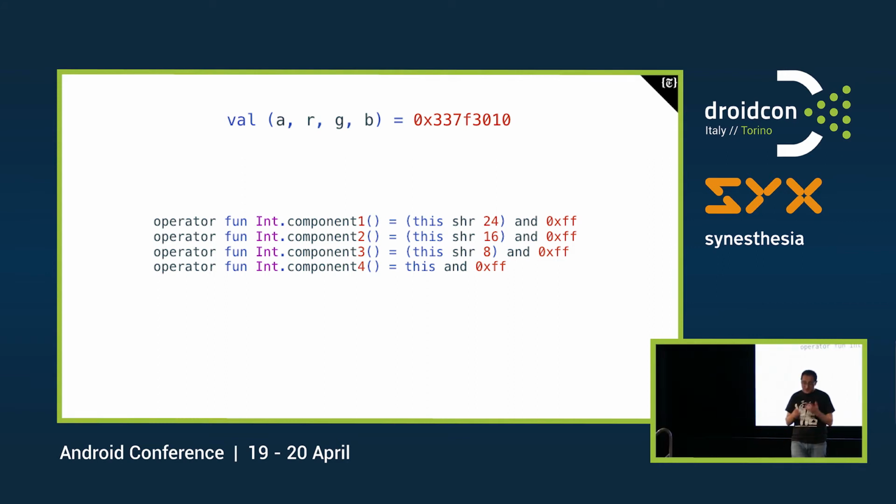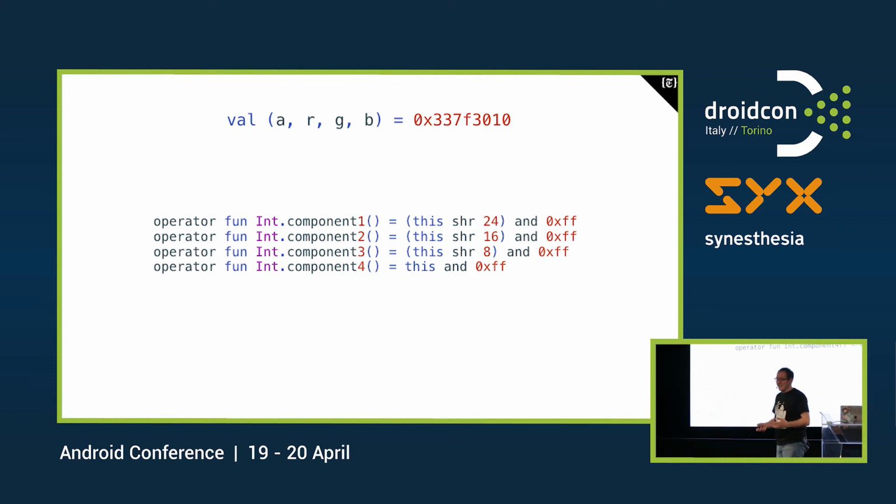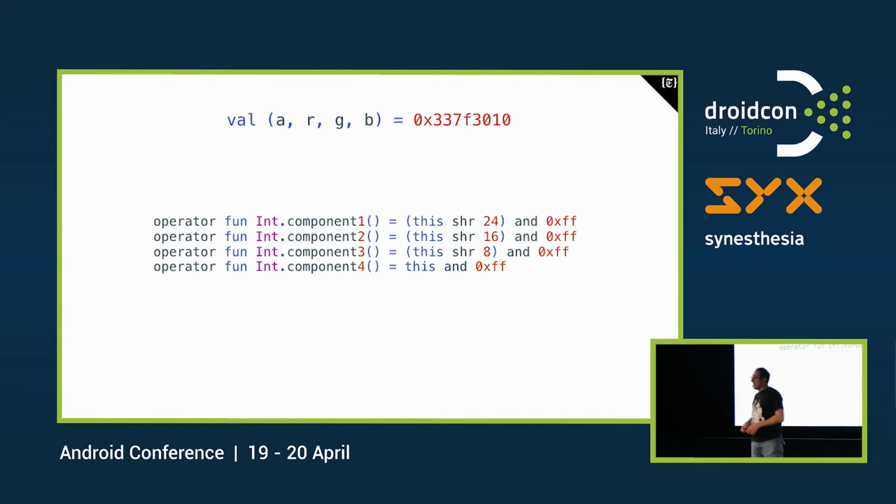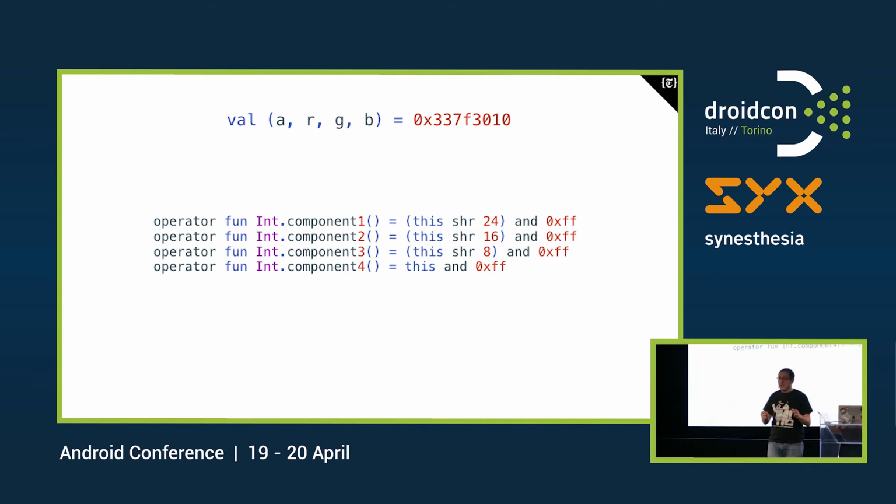Well, I can't pronounce it, but in Kotlin, you can tell your code that when you have multiple parameters, you can grab them by defining them in this way. When you have multiple variables like that, it will go in order and declare them all and assign the values based on the invocation of component. So when you have A, R, G, and B, it will invoke the 4 of them. But if you only want the alpha, this is not enough.